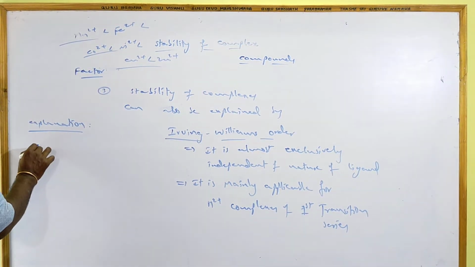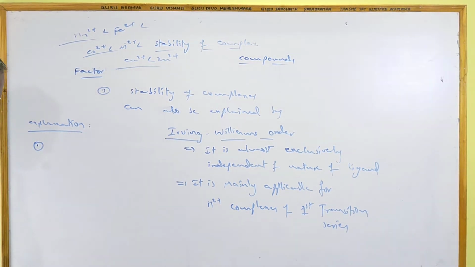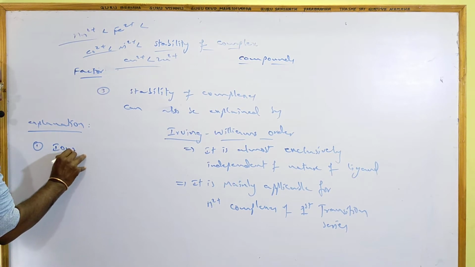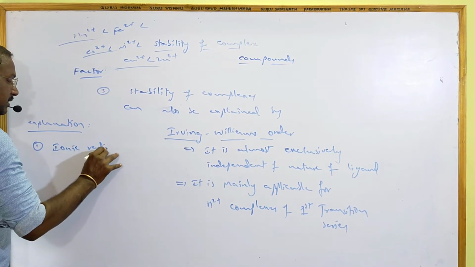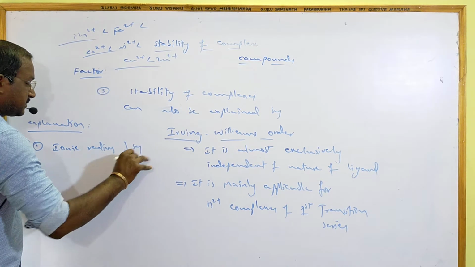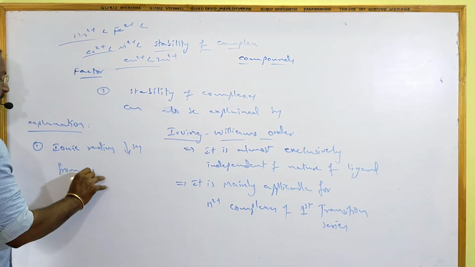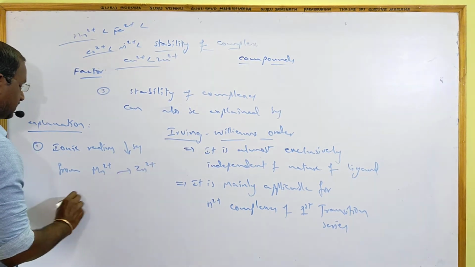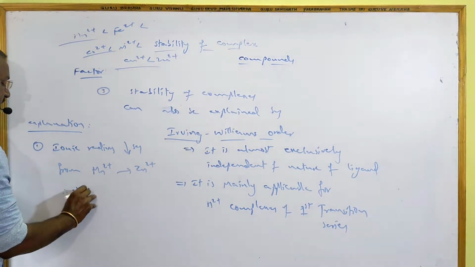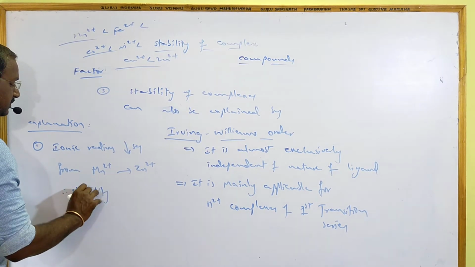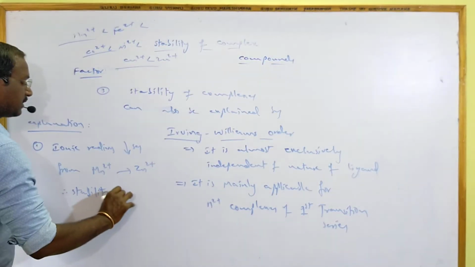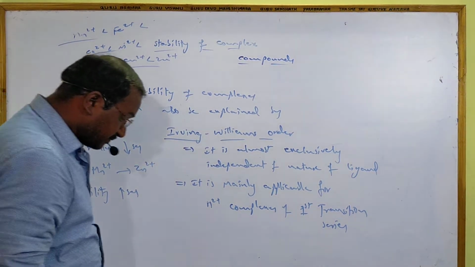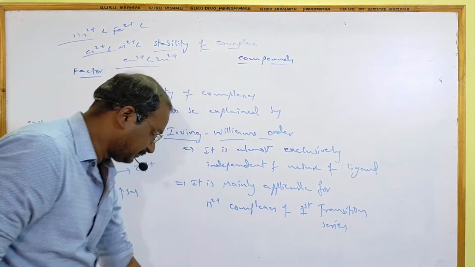The first factor: ionic radius decreases from left to right, from Mn2+ to Zn2+. Therefore, stability increases. Stability increases. The first fact.